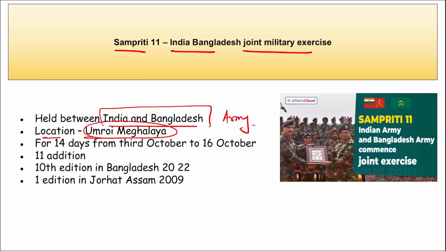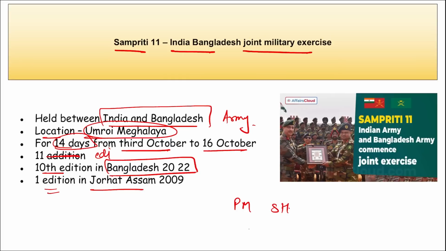Location Umroi, Meghalaya, for 14 days from 3rd October to 16th October. The 10th edition was held in Bangladesh in 2022, and the first ever edition in Jorhat, Assam in 2009. If we talk about Bangladesh, the Prime Minister is Sheikh Hasina, the capital is Dhaka, and the currency is Bangladeshi Taka.